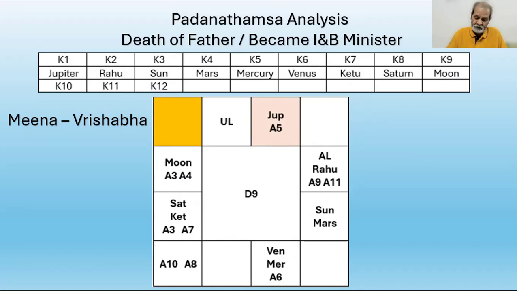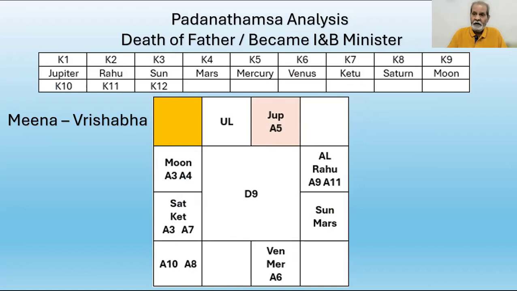The lord of the Antardasha sign Vrishabha is Venus, the sixth Dashakaraka, K6, which combines with K5, Mercury, in Tula. No doubt Venus is a benefic, but here we are considering the sixth Karakatva, because in the present context we are discussing the death of somebody.